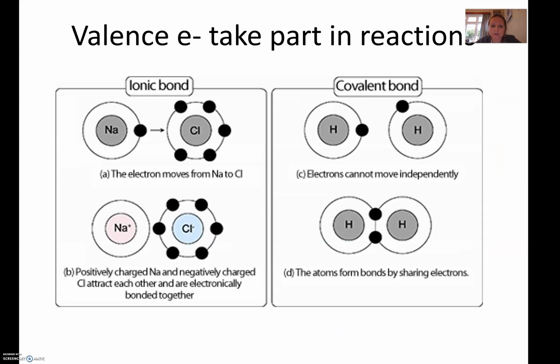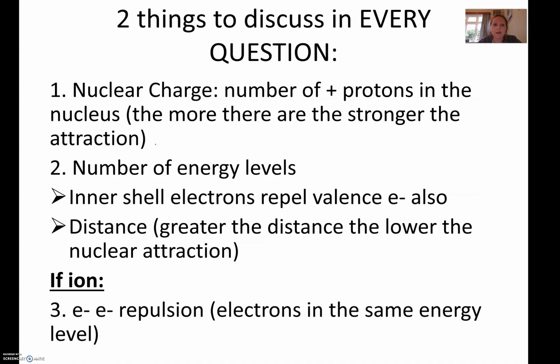Just a wee bit of a recap to make sure you understand it's valence electrons that take part in bonding. I'm not going to go through this, we all know this, but it's just highlighting that it's the valence electrons that are doing the part. As I said before, the two things that you must talk about in every single question are nuclear charge, that's the number of protons in the nucleus, and the number of energy levels, and you must explicitly state, when you talk about the number of energy levels, the shielding by inner shell electrons and the distance from the valence electrons to the nucleus. If it's an ion, we'll talk about this a bit later on.